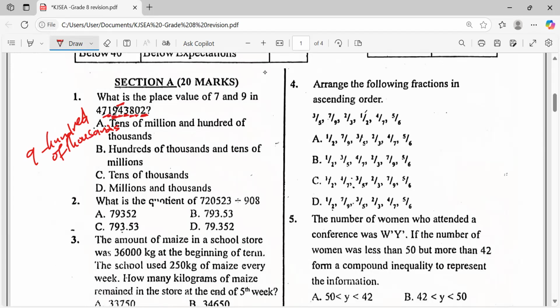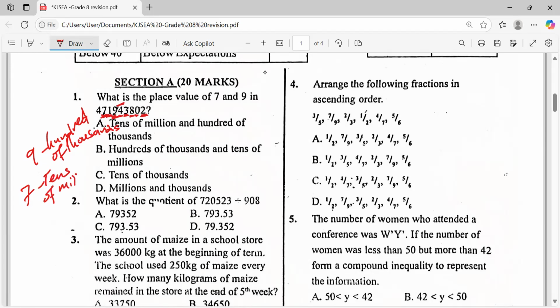After hundreds of thousands, we have millions, isn't it? Then we have tens of millions. So which means 7 is tens of millions.